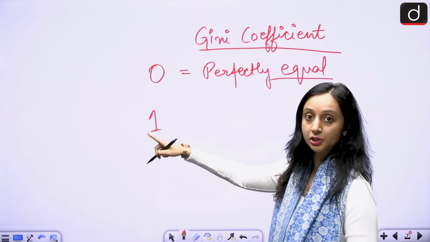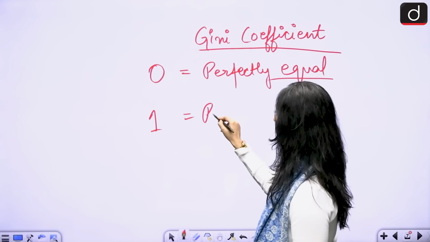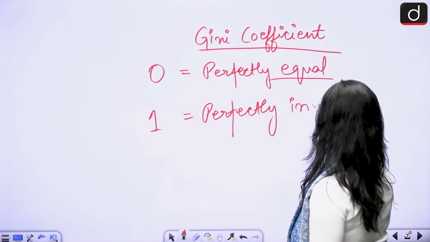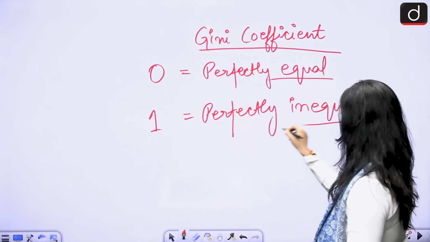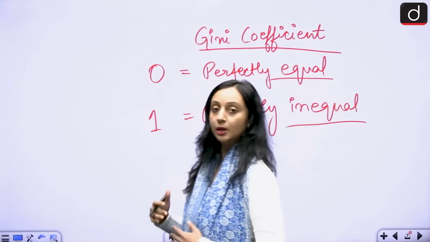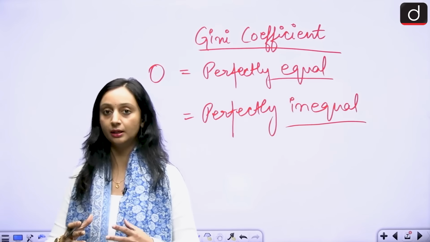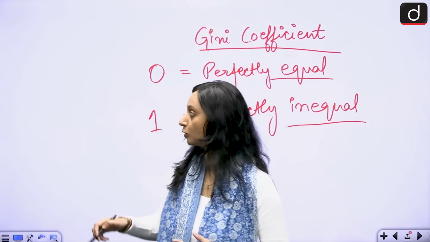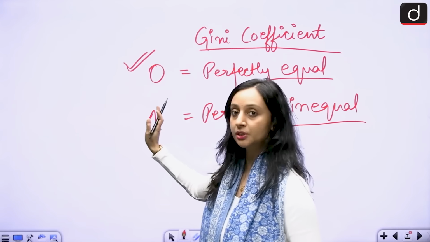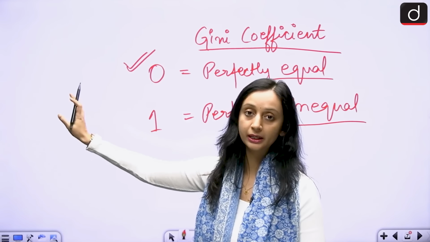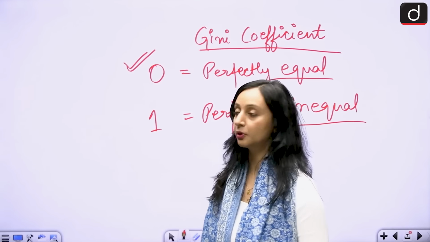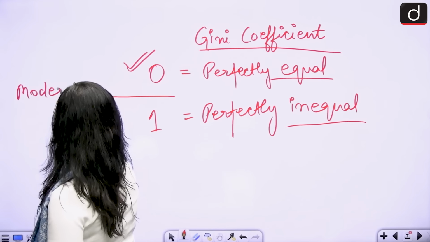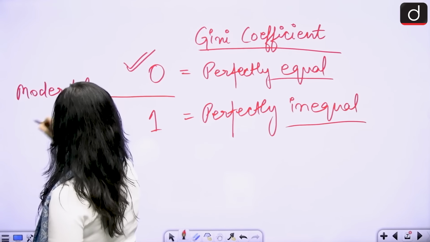And if the Gini coefficient is 1, then it means this is a perfectly unequal society. I'm telling you this because we need to understand a comparison of this data among these different countries. So if I talk about the Scandinavian countries, then they're closer to this value. They're towards the perfectly equal economies, perfectly equal societies. And if I talk about India, we are somewhere in the middle. So we are moderately unequal.